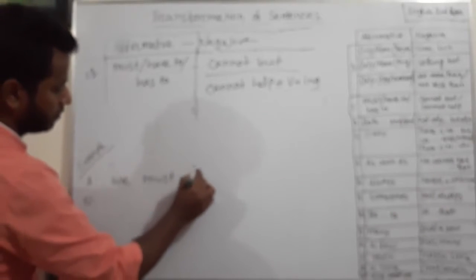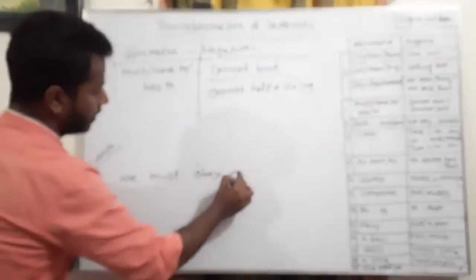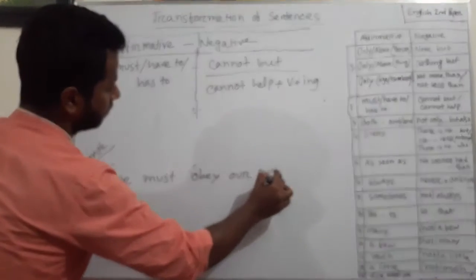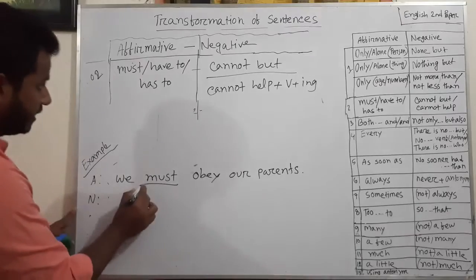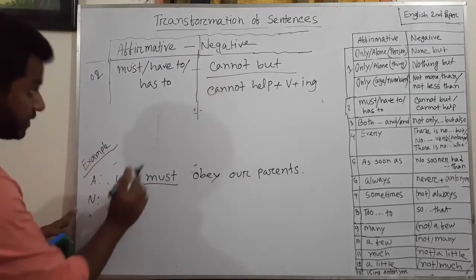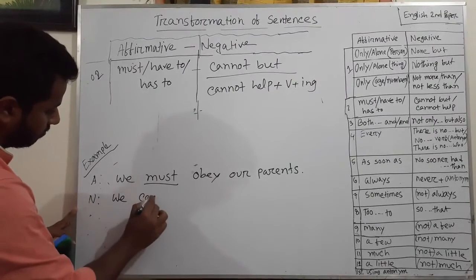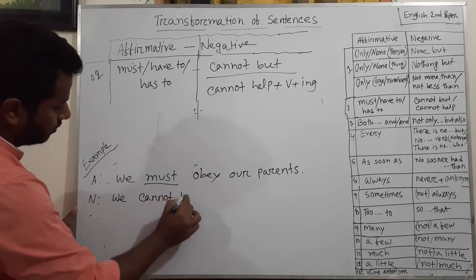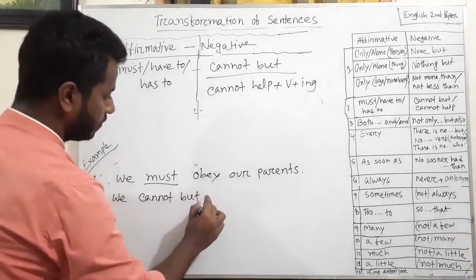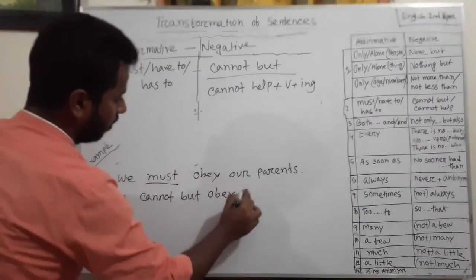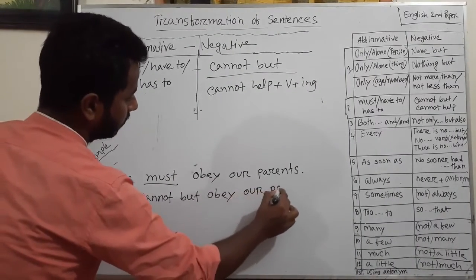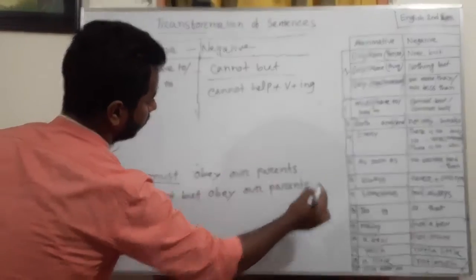We must obey our parents. Here there is must, and you can use cannot but. First we use cannot but instead of must: We cannot but obey our parents.